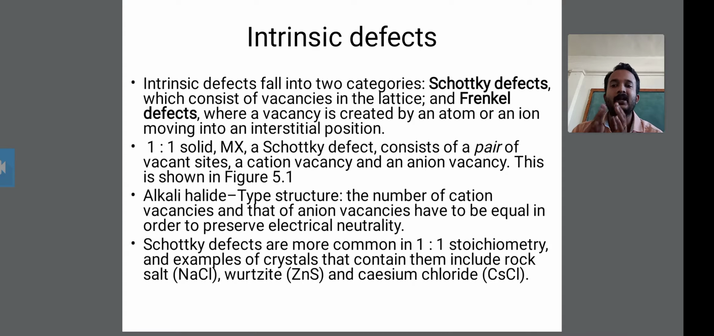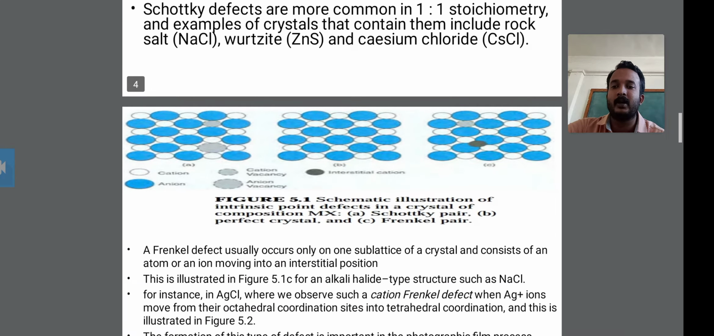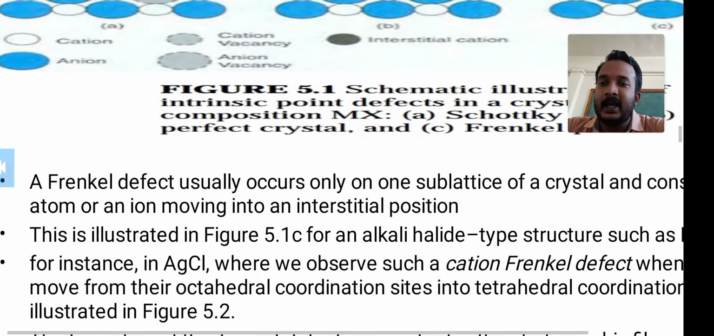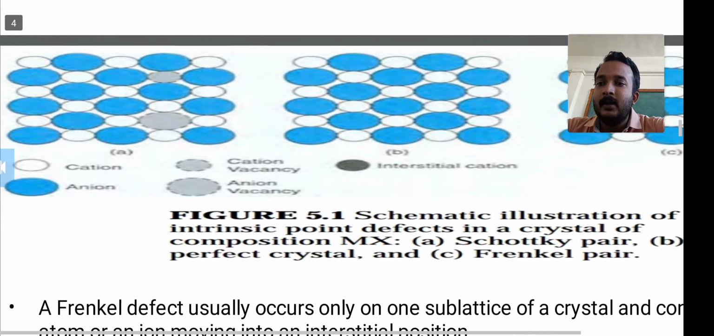The cation vacancy and the anion vacancy are shown in figure 5.1. Look at this figure: it shows the anion vacancy, the cation vacancy, and the cations and the anions.